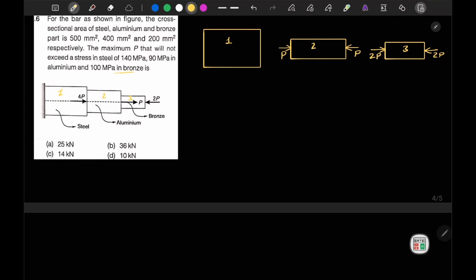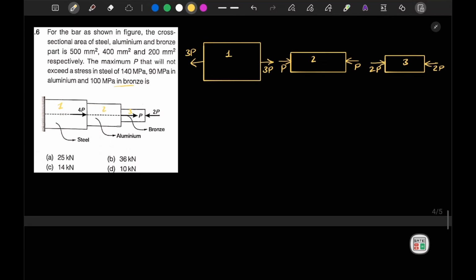Now here 4p is given in this direction. It means that in this direction 3p load more is required to make it equal to 4p. Now this side should also be acting as 3p load. Next we have calculated the load acting on bars 1, 2 and 3. Now we have been given the cross section areas. So stress is written as load, that is F, upon area.